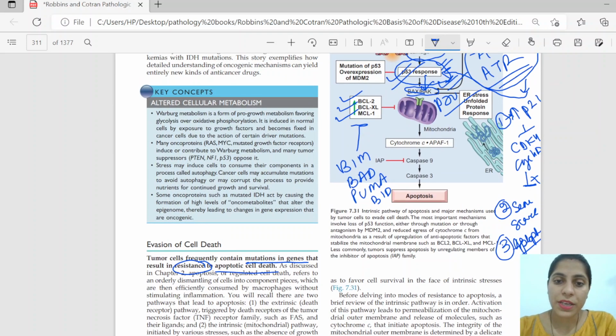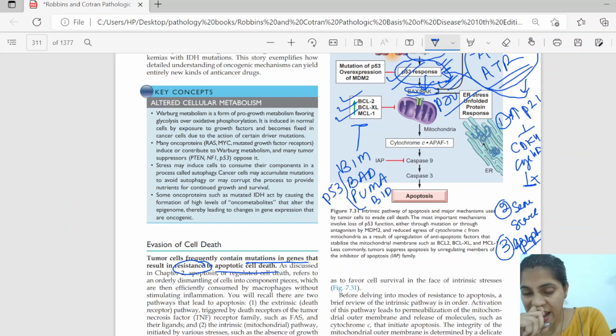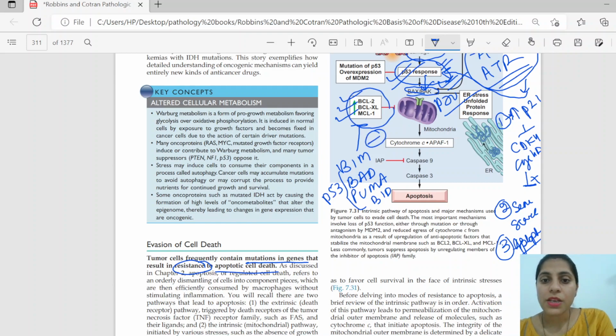These are also in regulation with P53. P53 is regulating these proteins, and these proteins are inhibitors of the anti-apoptotic proteins. So when, under the influence of the BH3 family, the anti-apoptotic proteins are inhibited, only then will the pro-apoptotic proteins, that is BAX and BAK, be able to increase the permeability of the mitochondria and cause cytochrome C to leak out.